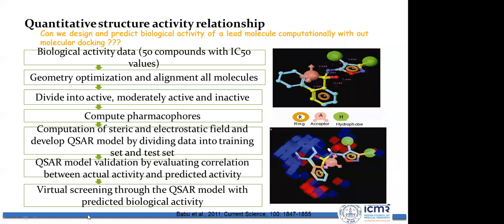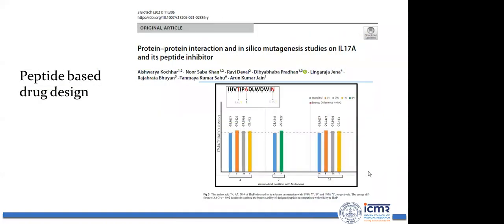Then after that, you can perform virtual screening through the quantitative structure-activity relationship models with predicted biological activity. Okay, so this is how you will be checking the favorable features and unfavorable features. Then you need to identify which functional groups or pharmacophores are actually linked to the biological activity, and based on that, you can design a molecule and propose it. Another application, like small molecule drug designing, antibody design, and QSAR studies. Similarly, you can also go for peptide-based drug design.